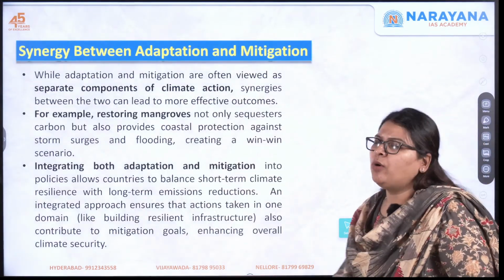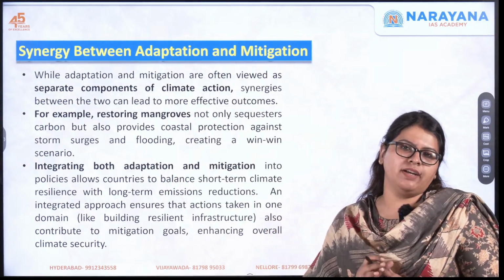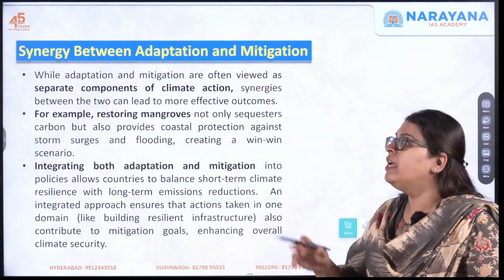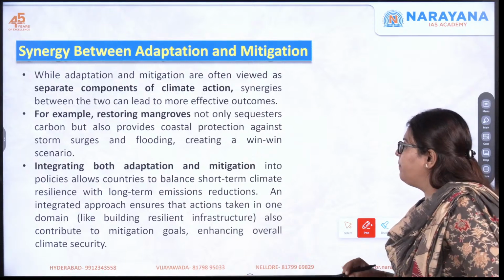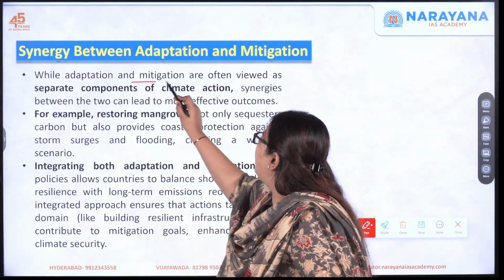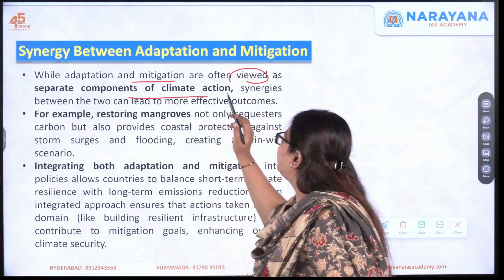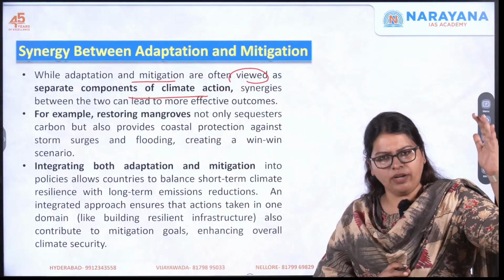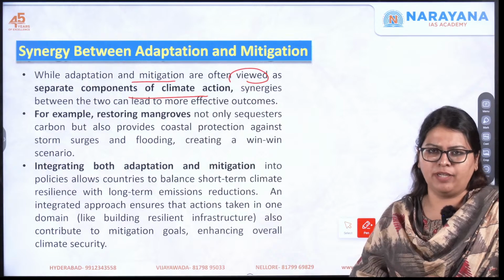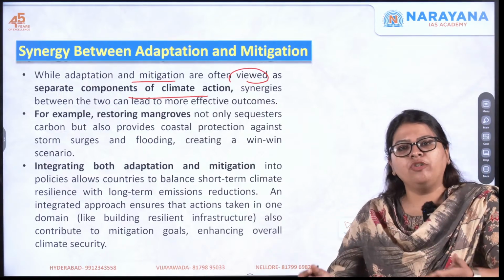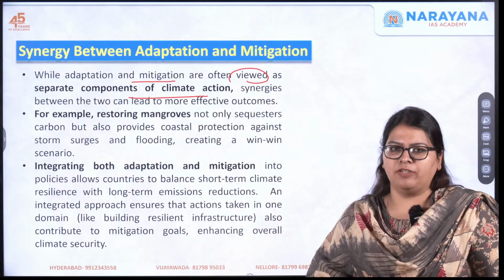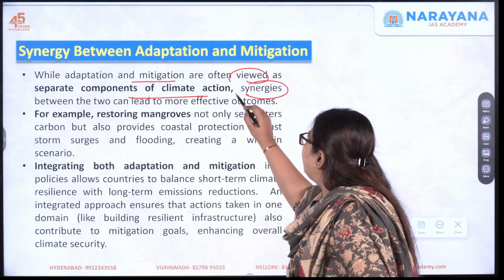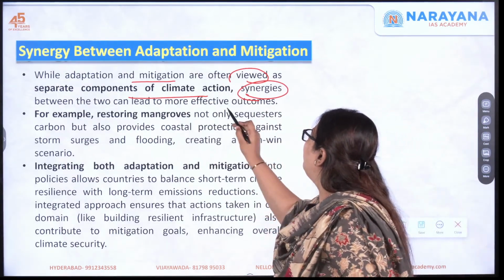Now moving forward, what is a synergy? As I already told you, there is a synergy between adaptation and mitigation, and one best example that I gave you was mangroves. So here let us actually discuss it. While adaptation and mitigation are often viewed as separate components of climate change, because one focuses on reducing the greenhouse gas emissions, that is mitigation, and the other focuses on adapting to the already caused effects or the impacts of climate change. So these are seen as two different components, but we notice that there are synergies between the two, and this can lead to more effective outcomes.